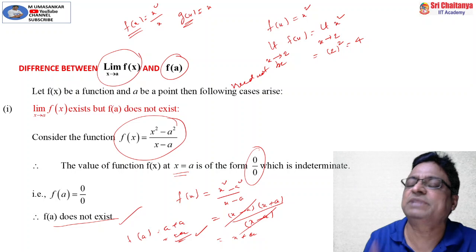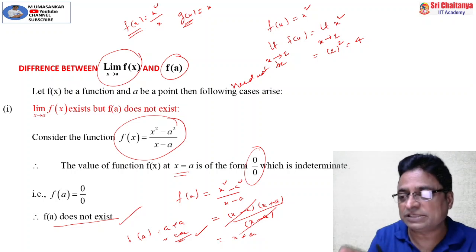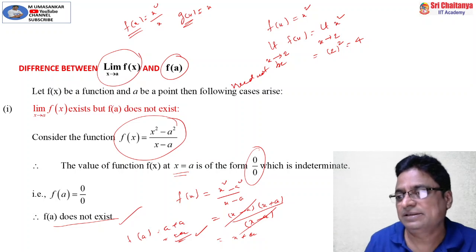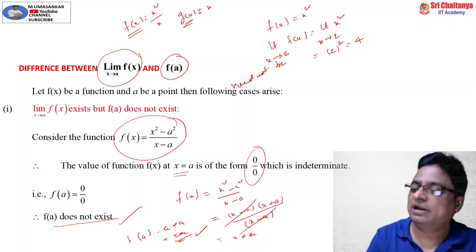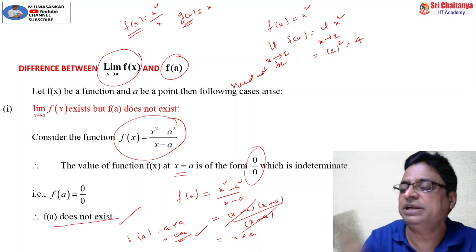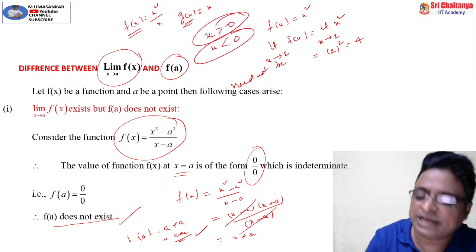99.99% of the students simply say that they are equal. If you are in that 0.001 percentage, you can say that they are not equal. They are equal under some conditions. What are those conditions? If x greater than 0 or if x less than 0, then only they are equal.